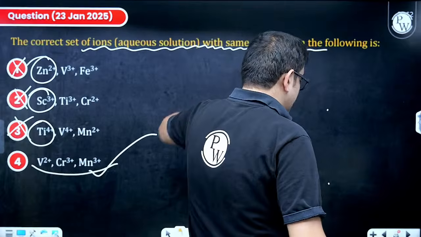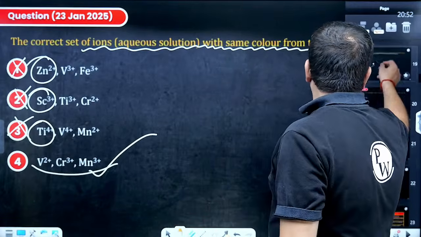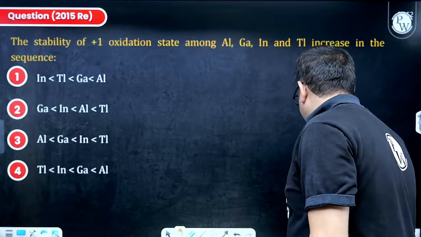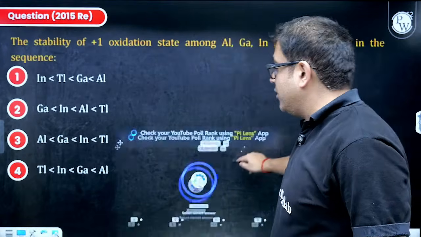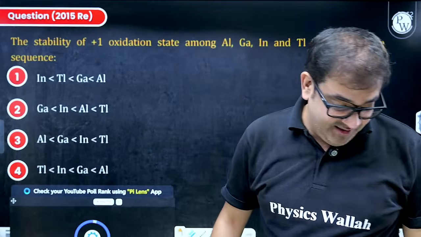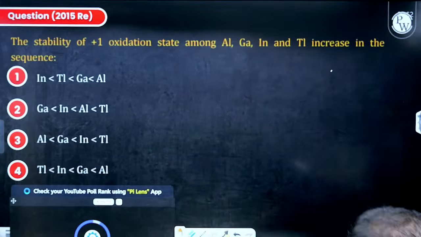90%. So beta, great. Proud of you. Proud of everybody. Even those who have not attempted correctly, proud of them too, because from now they will be knowing what to do. Moving to the next one.